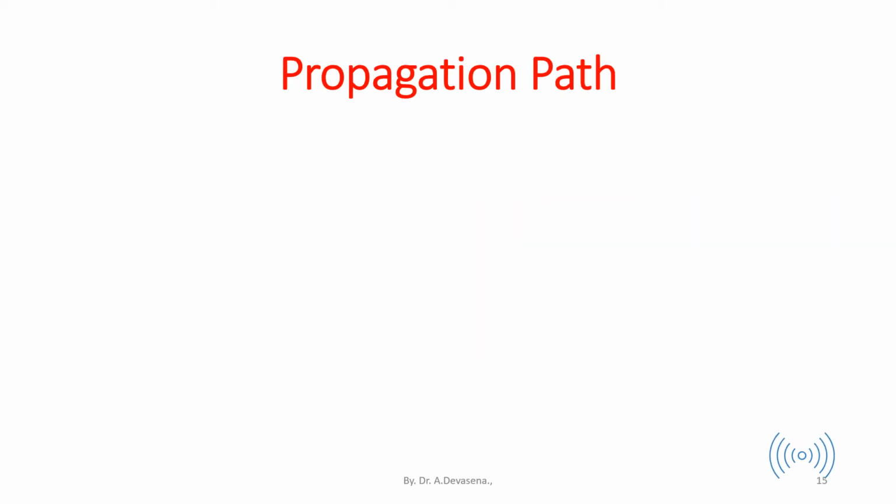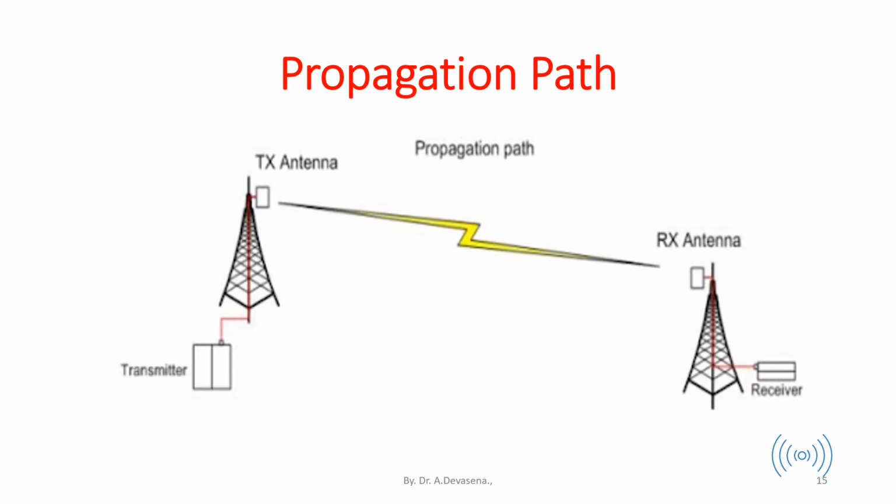The propagation path between the transmitting antenna and the receiving antenna is represented here. In between the transmitting antenna and the receiving antenna, we have an electromagnetic wave that is represented here.